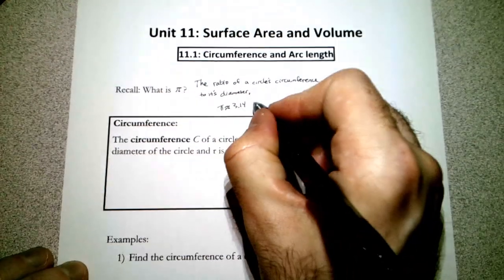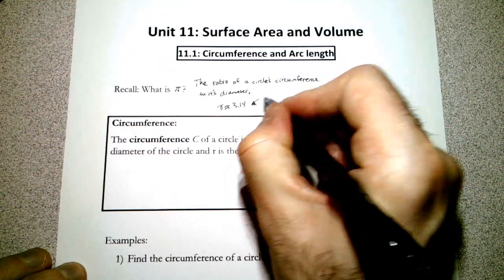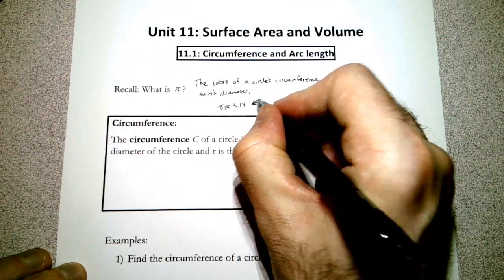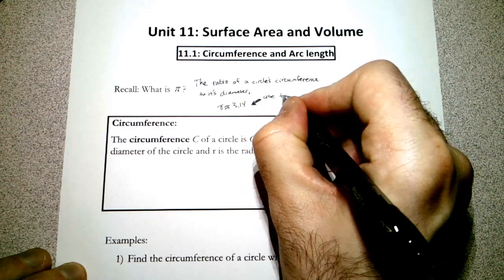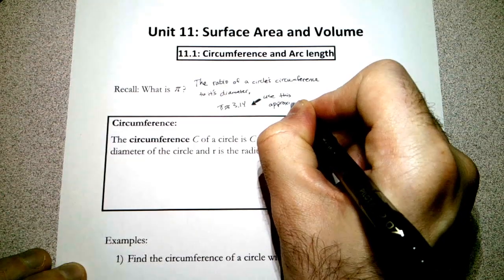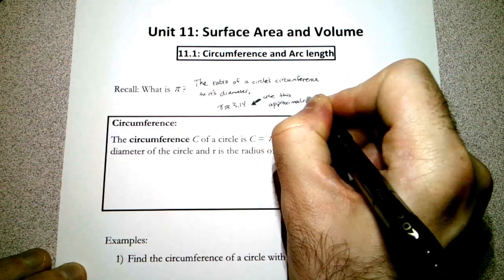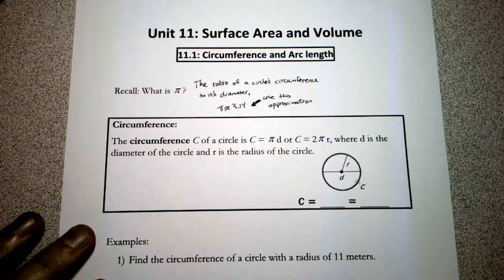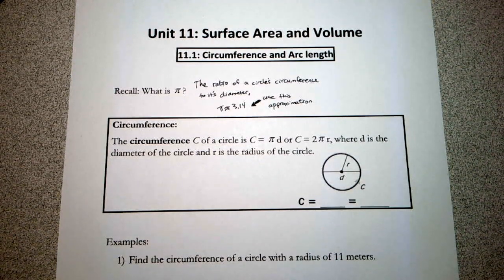For our class, though, this year, we'll go ahead and use this approximation. There are certainly other approximations. There's 23/7 and 22/7. But ideally we would just use pi. It's the most exact one. Okay, let's get started though.